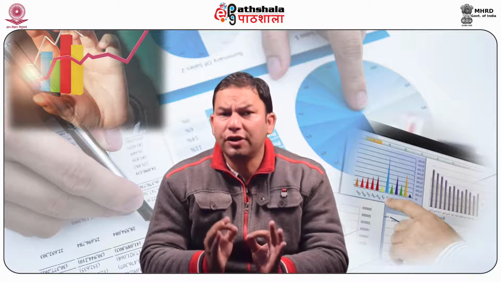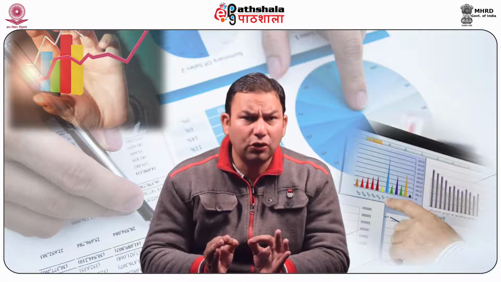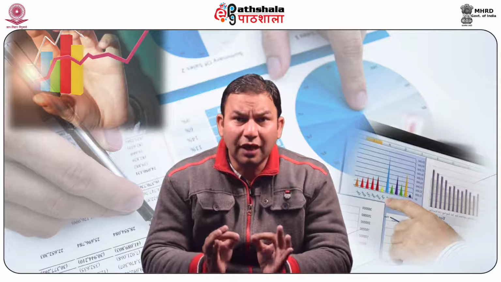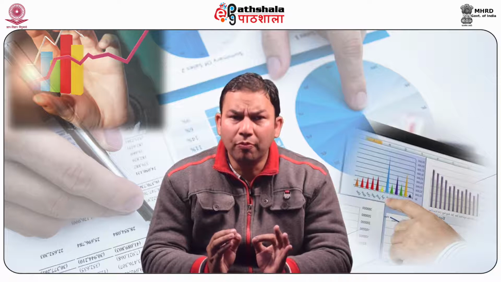Let us know about the items which are shown on the trading account debit side. The first item is opening stock. It is the stock available with the firm on the opening day of the accounting period. It may also be termed as stock at the beginning of the year. The stock at the beginning of an accounting period is called opening stock. This is the closing stock as per the last balance sheet. It includes stock of raw material, work in progress and finished goods. Trading account starts with opening stock on the debit side.